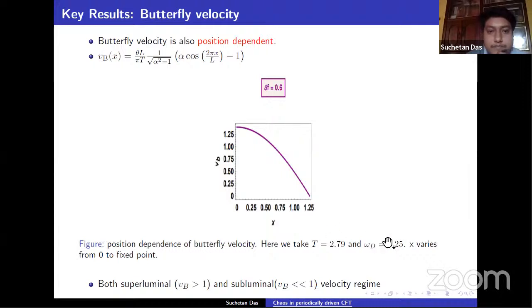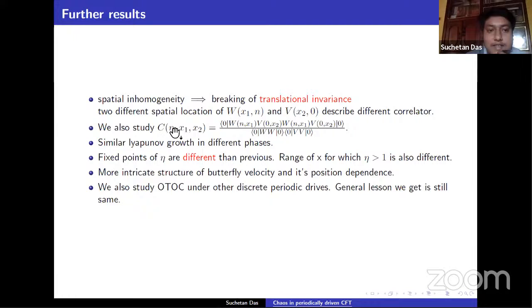Also, since the spatial inhomogeneity breaks translational invariance, we can study other types of correlators, from which we get different results. We get a similar Lyapunov growth for different phases, but we have a different fixed point for eta and a different range of x for which eta is greater than 1 in the OTOC. We also have a more intricate structure for the butterfly velocity, etc. We also generalize this to periodic drives, but the generalization is still the same.